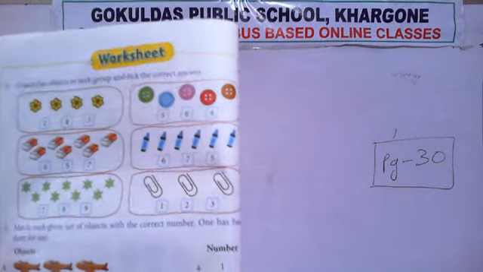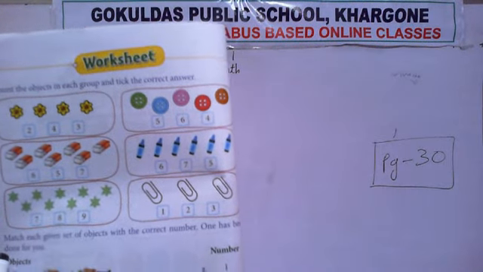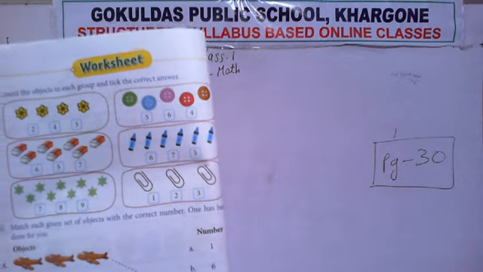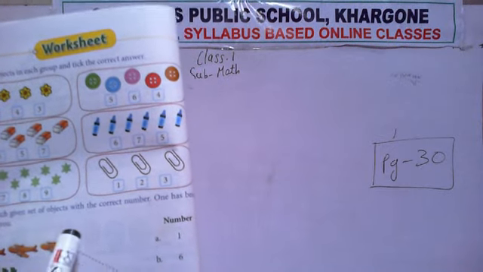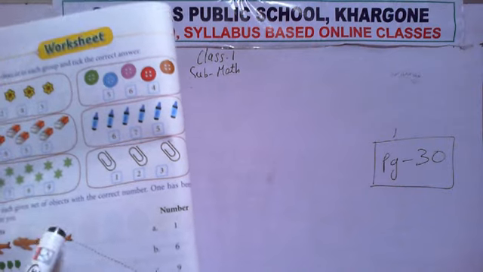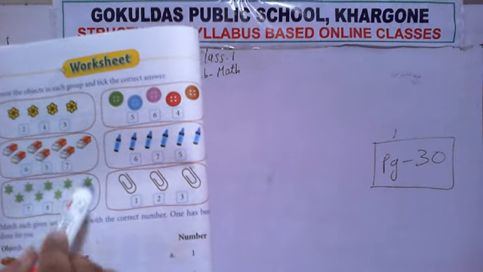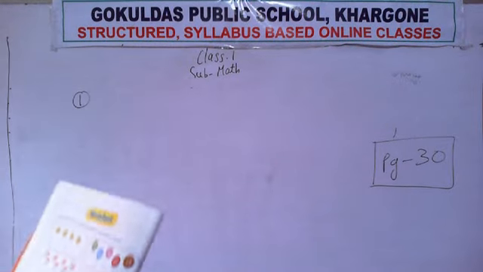Okay. Now the second question is the same. This is matching. You have to count the number of pictures, and according to the number of pictures you have to match it with the number. Okay. So these two questions are your homework. Do it in your notebook.